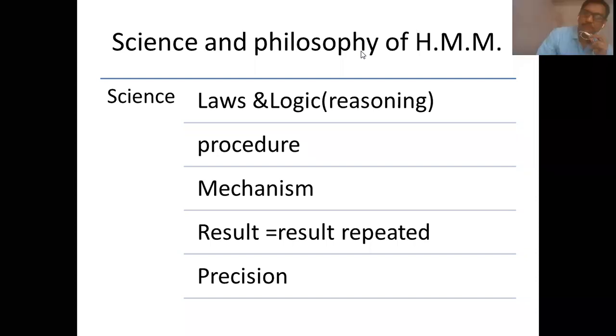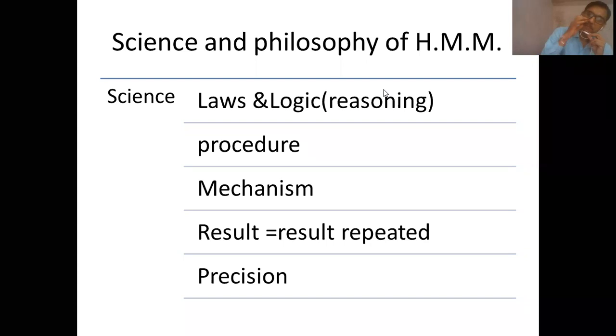So every science has its laws, its logic, its certain standardized procedure, its own mechanism, and its results will be repeated in all circumstances, and it will also have some precision in it.